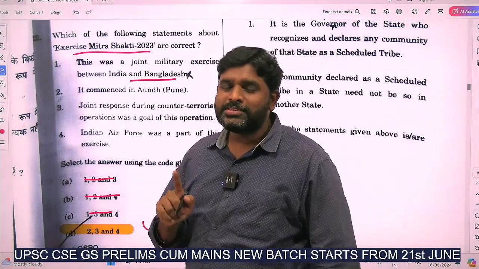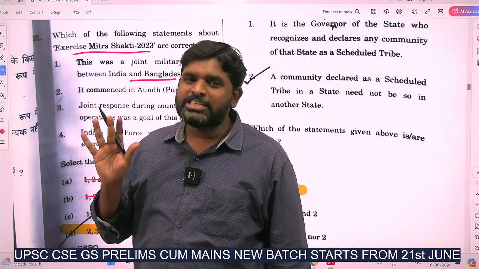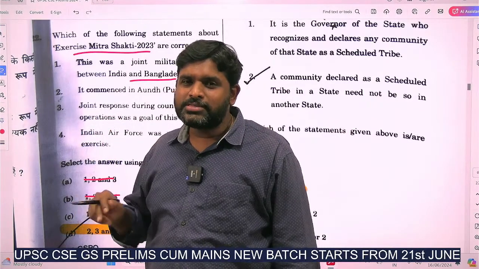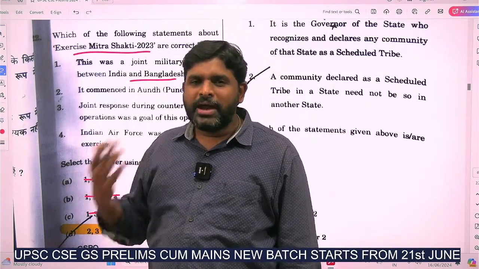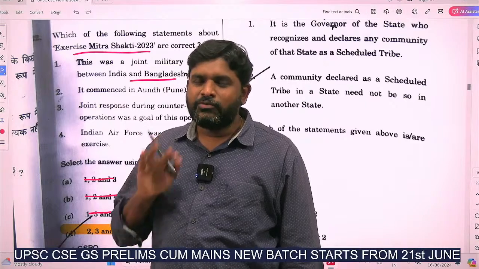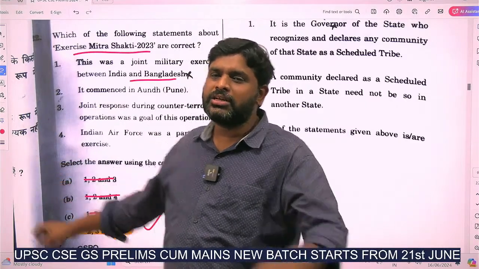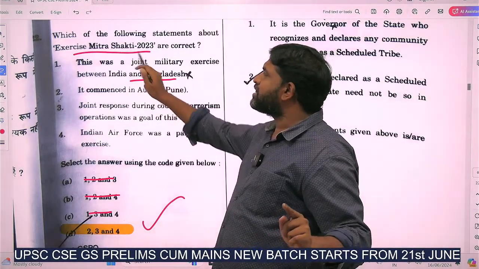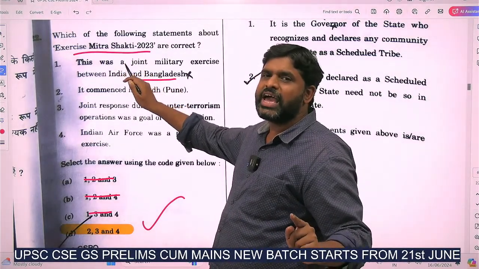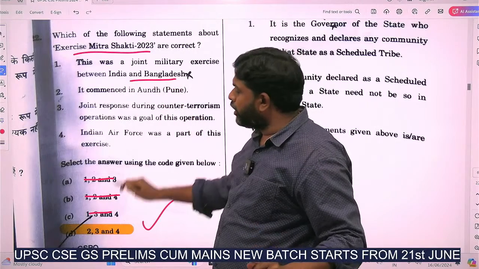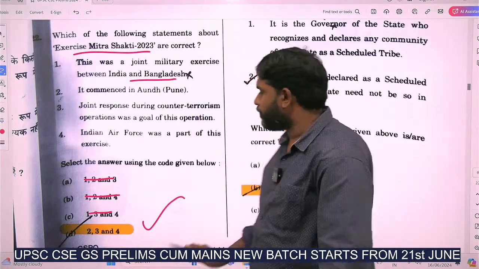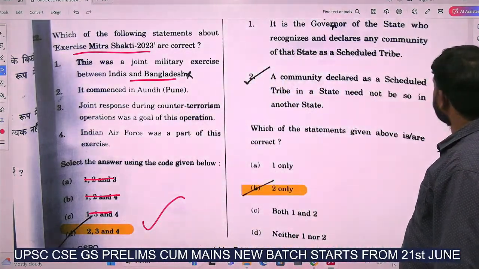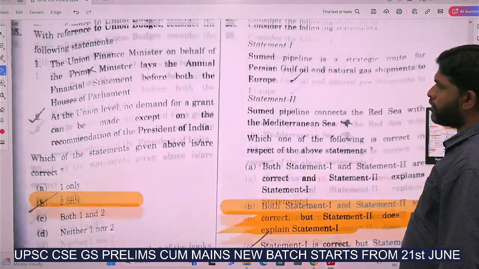In the last prelims, there was no scope for elimination in UPSC, but this prelims, I don't know what happened. They made the question paper a little bit easy. Why? Because they allowed scope for elimination. A clear-cut example of elimination: if you know only one thing, that the Mitra Shakti exercise is between India and Sri Lanka, you got it correct. Next question.